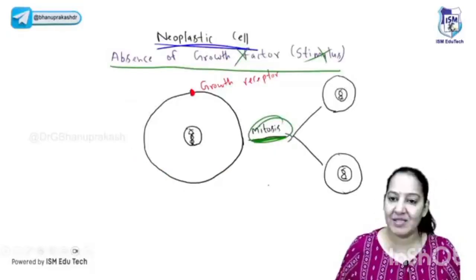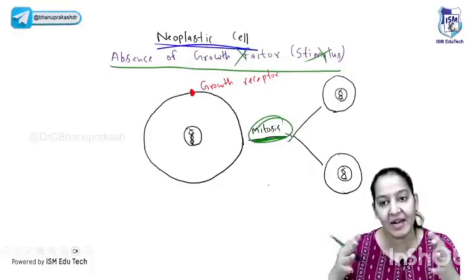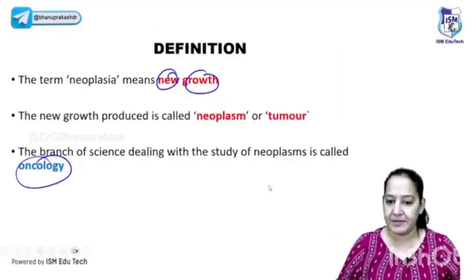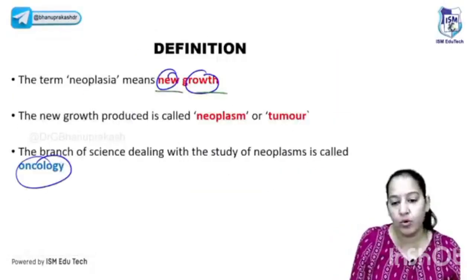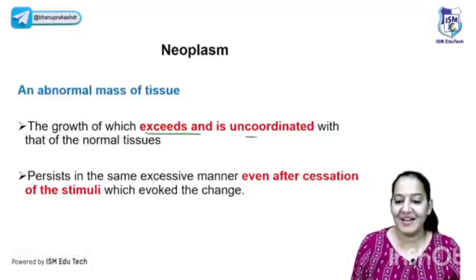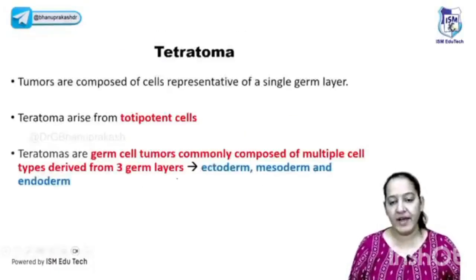The only problem in the neoplastic cell is that their mitosis or cell division is uncontrolled. It's unregulated. They keep on dividing, uncontrolled growth. Yes, absolutely right. They have uncontrolled growth, and uncontrolled growth leads to the neoplasm. So that is the thing. So what is neoplasia? It is the new growth. The new growth is the neoplasm. So when the growth is autonomous, uncoordinated, and occurs even after the cessation of the stimulus, it is known as neoplasia, or neoplasm.